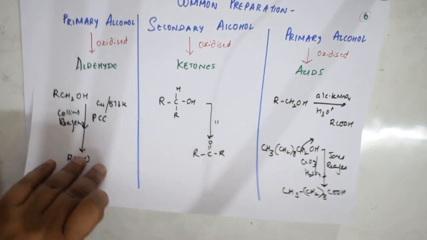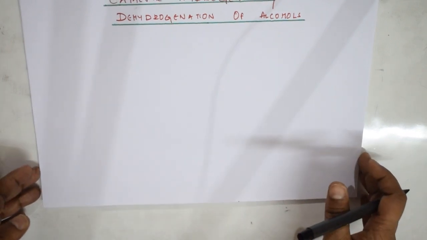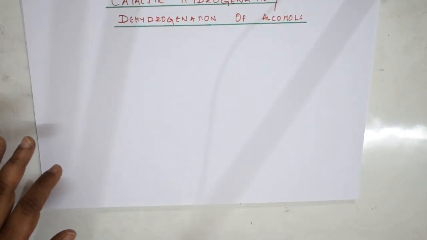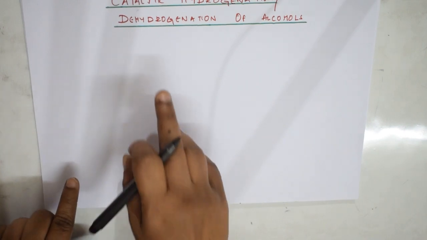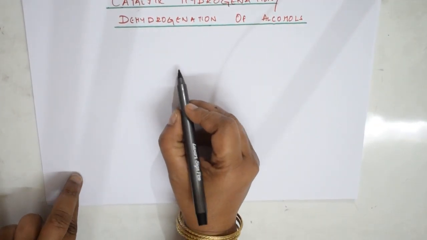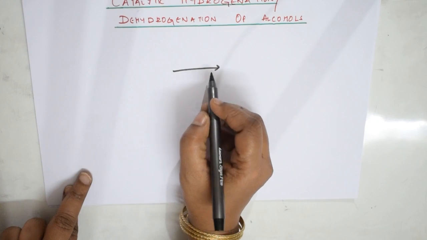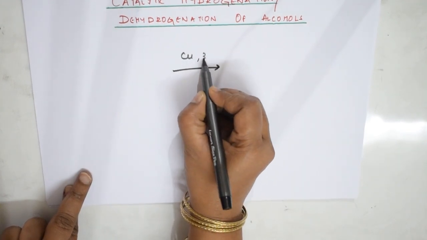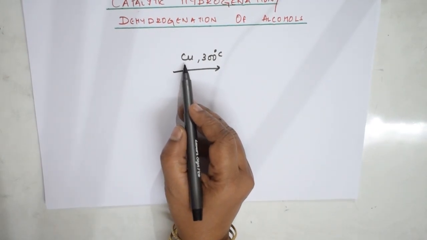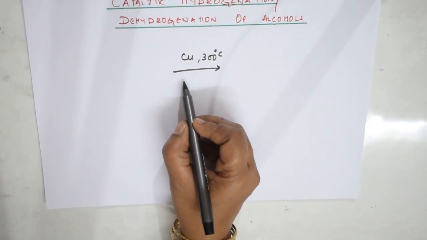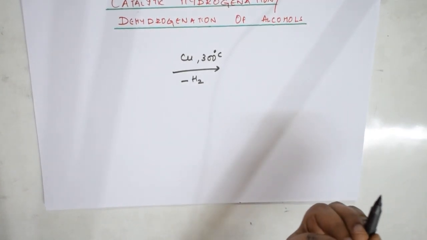Now let us see the next one, that is catalytic dehydrogenation of alcohols. Here, nothing, simple. You need to remember you will be using a metal for this. In the exam paper, if they give it in this way, that is copper at 300 degrees centigrade, this is the catalyst which you are using, and this is the temperature. Dehydrogenation means you are going to remove hydrogen, right?